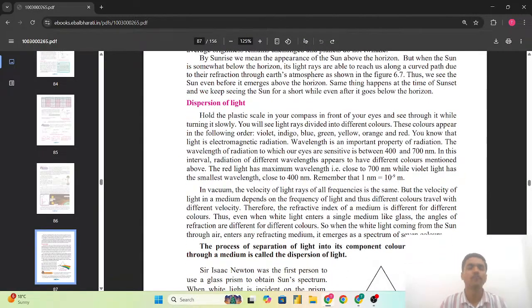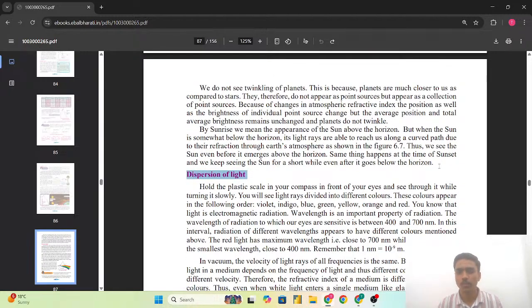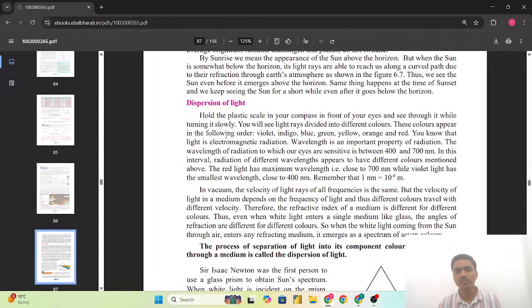Just for the knowledge, I have told here, as it is not in the topic, but we should know about that. Dispersion of the light. So hold the plastic scale in your compass in front of the eyes and see through it while turning it slowly. You will see light rays divided into the different colors. These colors appear in the following order: violet, indigo, blue, green, yellow, orange, and red.